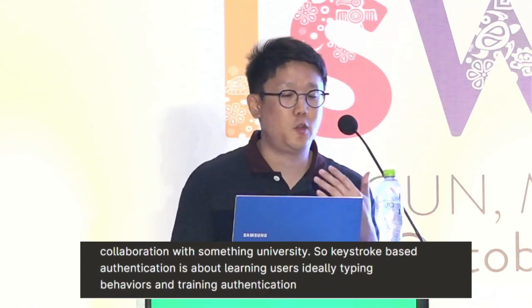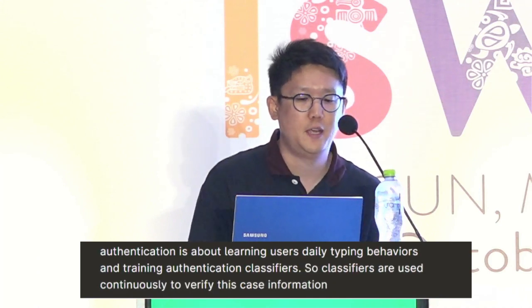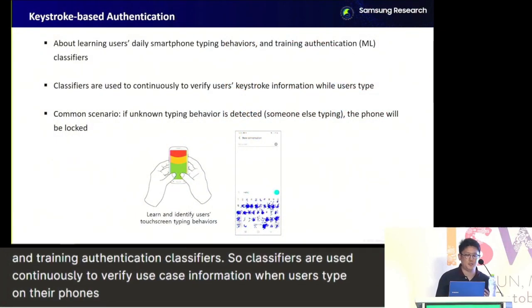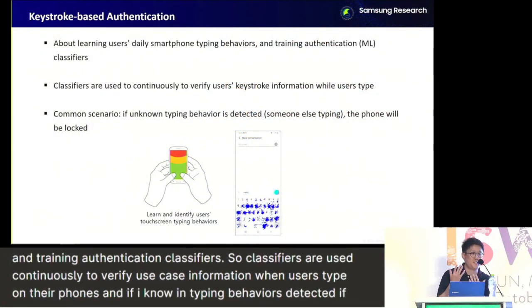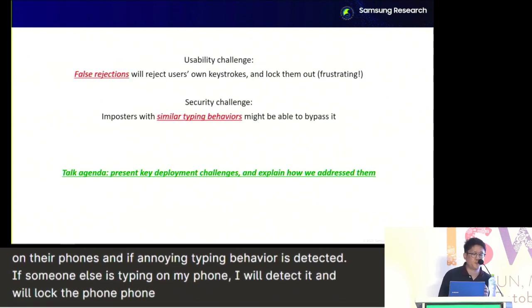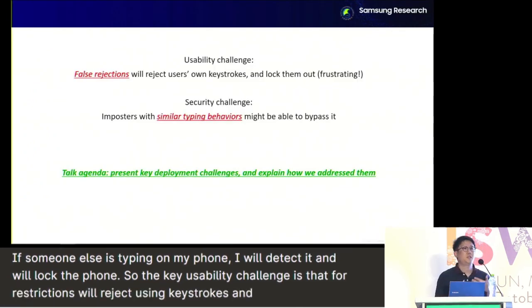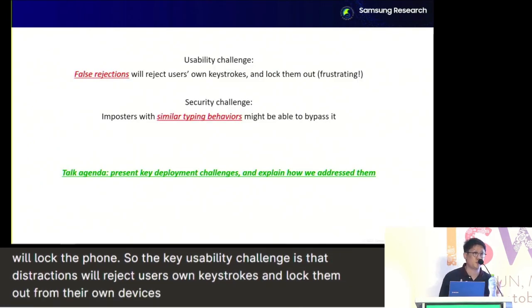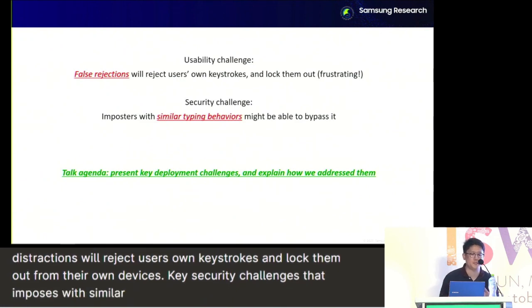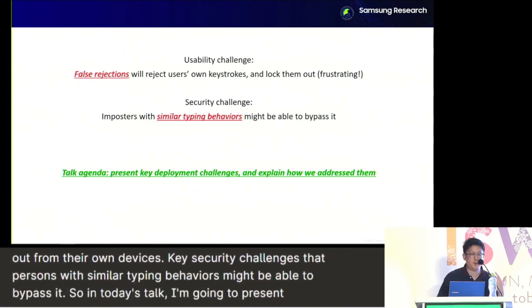So classifiers are used continuously to verify users' keystroke information when users type on their phones. And if unknown typing behavior is detected, if someone else is typing on my phone, we'll detect it and lock the phone. So the key usability challenge is that false rejections will reject users' own keystrokes and lock them out from their own devices. The key security challenge is that imposters with similar typing behaviors might be able to bypass it. So in today's talk, I'm going to present some of the key deployment challenges and try to explain how we address them.